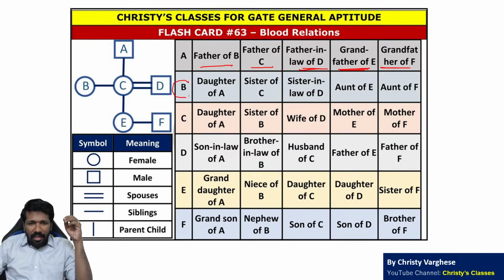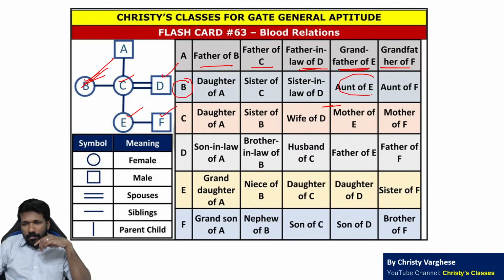Likewise, B can be related to A, C, D, E, F. B is sibling of C. B is sister-in-law of D. B is daughter of A. B is aunt of E. B is aunt of F also. So I hope all of you are clear about these relations of B with others.